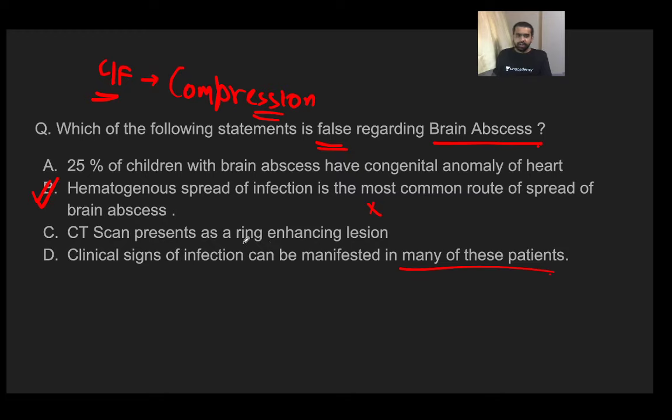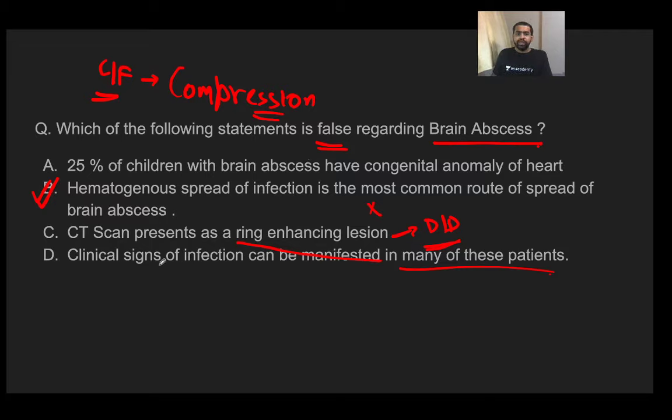Now, CT scan definitely shows a ring enhancing lesion, but this is just one of the things which presents with a ring enhancing lesion. There are many other things which can present as a ring enhancing lesion, so just go and have a look at the differential diagnoses of a ring enhancing lesion. This is important for you guys. There are lots and lots of diseases or conditions which present as a ring enhancing lesion of the brain.